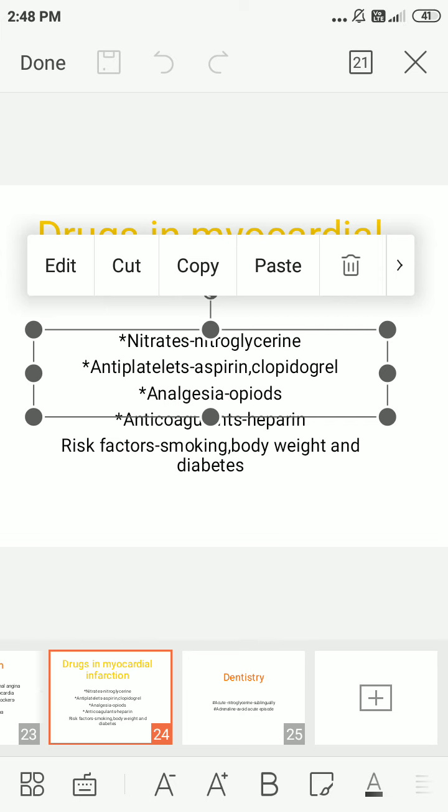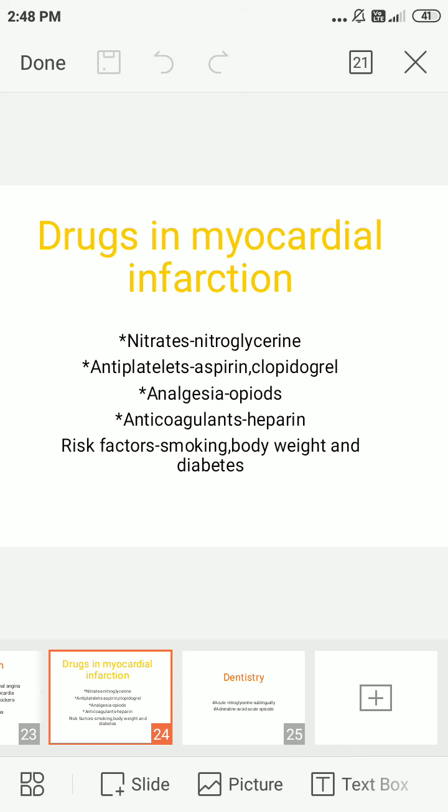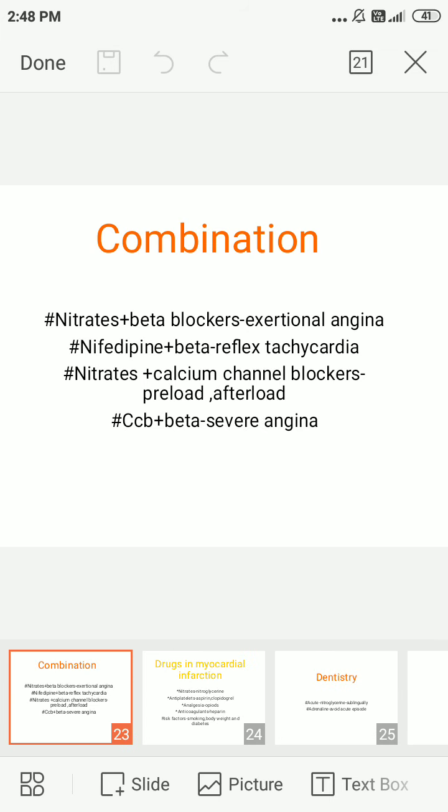Classification of anti-anginal drugs will be five: nitrates, beta blockers, calcium channel blockers, potassium channel openers and others. Nitrates include nitroglycerin, isosorbide mononitrate, isosorbide dinitrate, and pentaerythritol tetranitrate. Beta blockers are propranolol, atenolol, metoprolol, timolol.